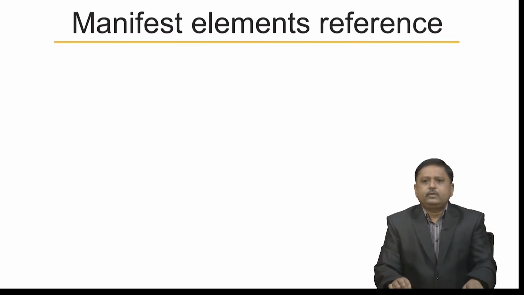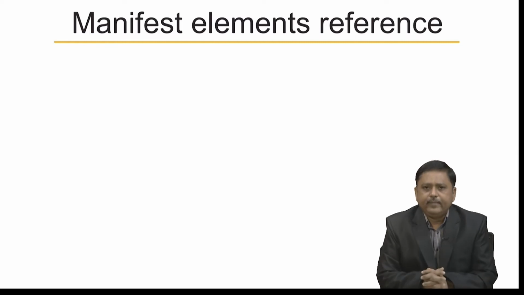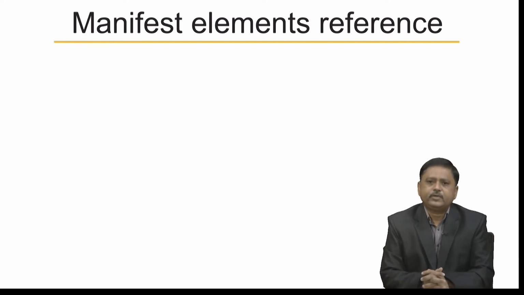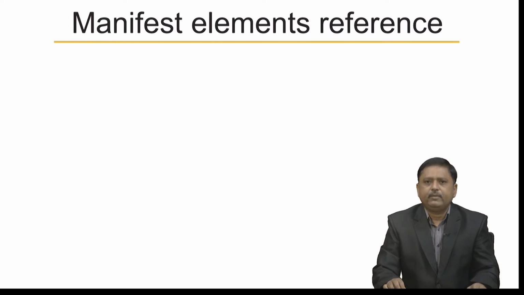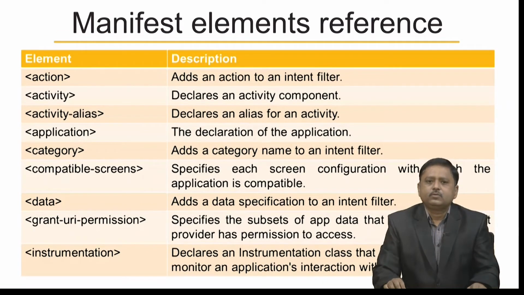Now, there are so many other elements that are defined by the manifest file. So, here we are discussing the manifest element reference. Each and every element that you can define inside the manifest, we will see one by one. The first element is action. The action element adds an action to an intent filter.